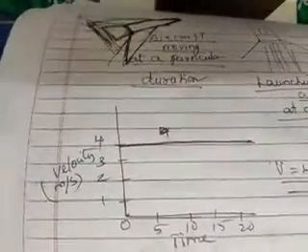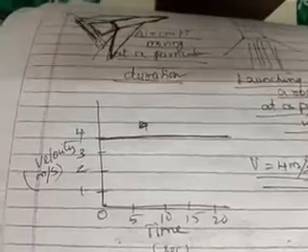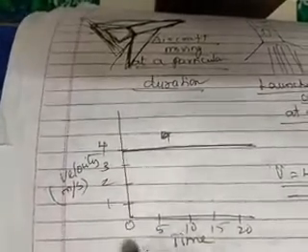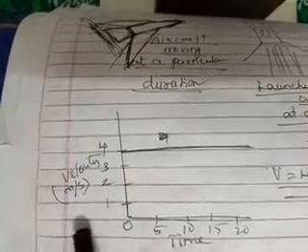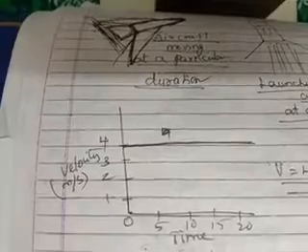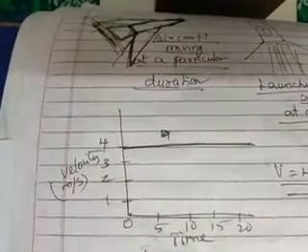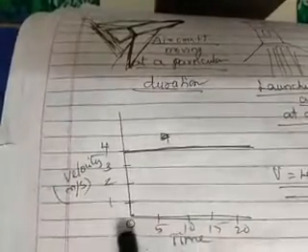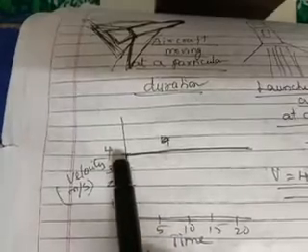Now you see the graph, children. I have drawn the graph here so that you will understand better. I think the graphical representation will make you understand the concept better. The time is taken on the x-axis and velocity is taken on the y-axis. Again, I have taken 0, 5 seconds, 10 seconds, 15 seconds, 20 seconds, and 1, 2, 3, 4 meter. Now, the body has started and it has gone to 4 meter.